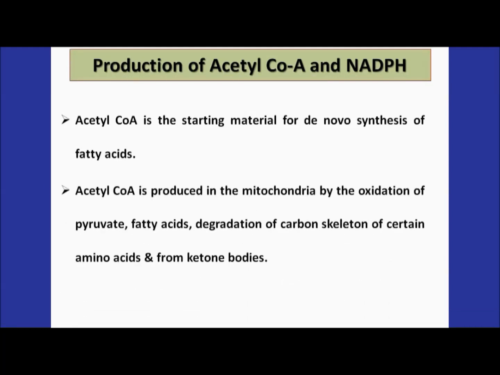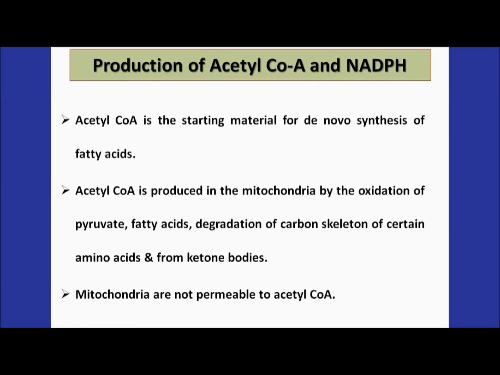Moreover, this acetyl coenzyme A, as we have already come across, is produced in the mitochondria by the oxidation of either pyruvate or fatty acid, or sometimes by degradation of the carbon skeleton of certain amino acids, and also sometimes from the ketone bodies. And you should know that the mitochondria is not permeable to acetyl coenzyme A.